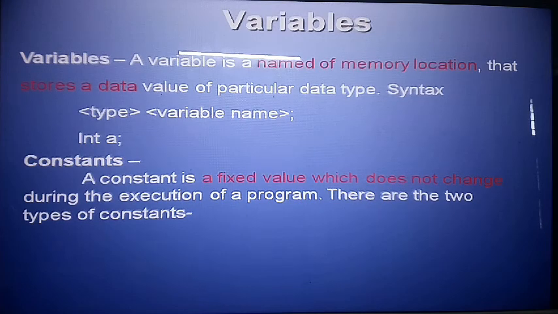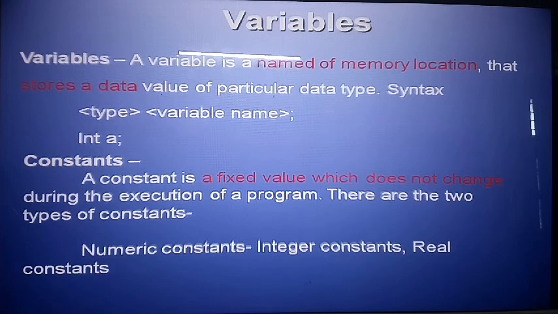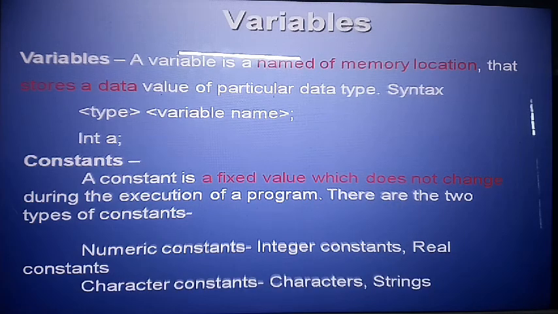How many types of constant? There are two types of constant. Number one, numeric constant. Numeric constant means integer type of data, and real constant. Second, character constant. It means characters, like a string also. Again I repeat, these are the two types of constant: number one is numeric constant, second is character constant.